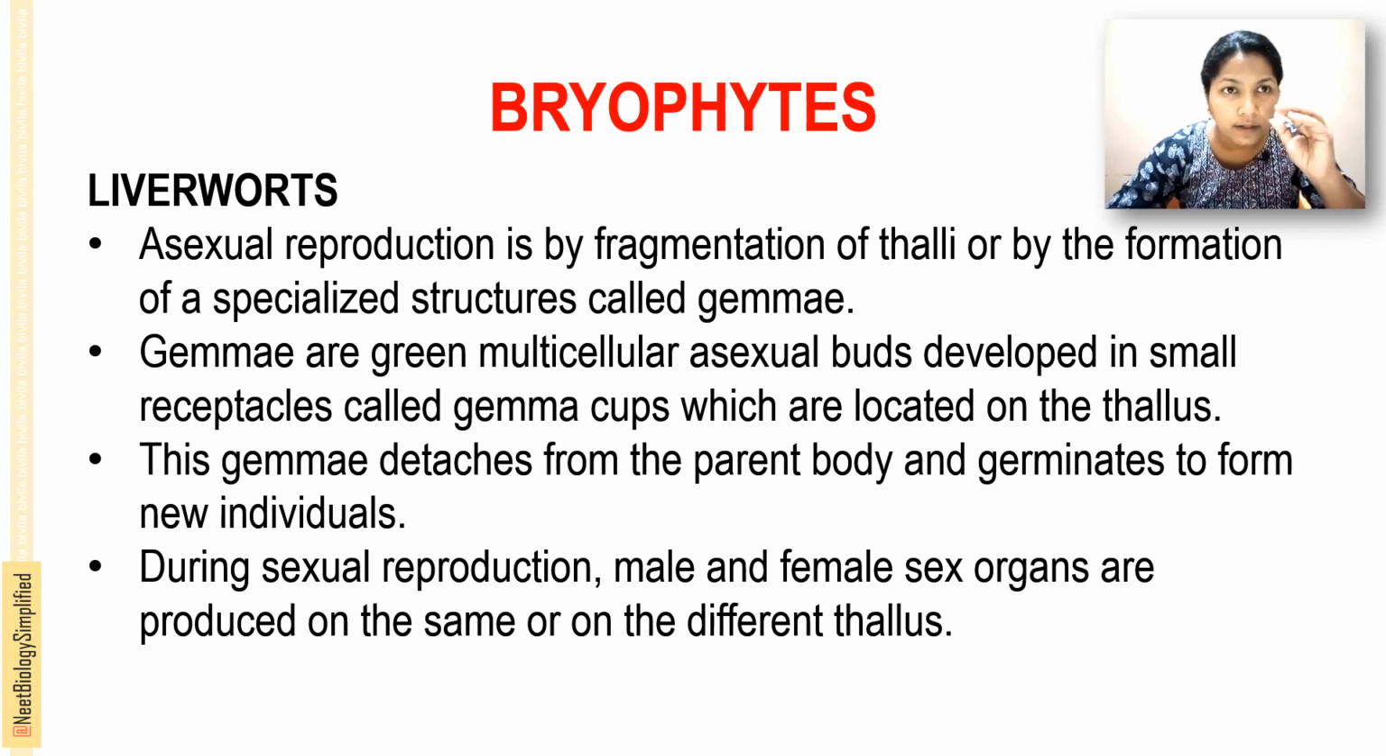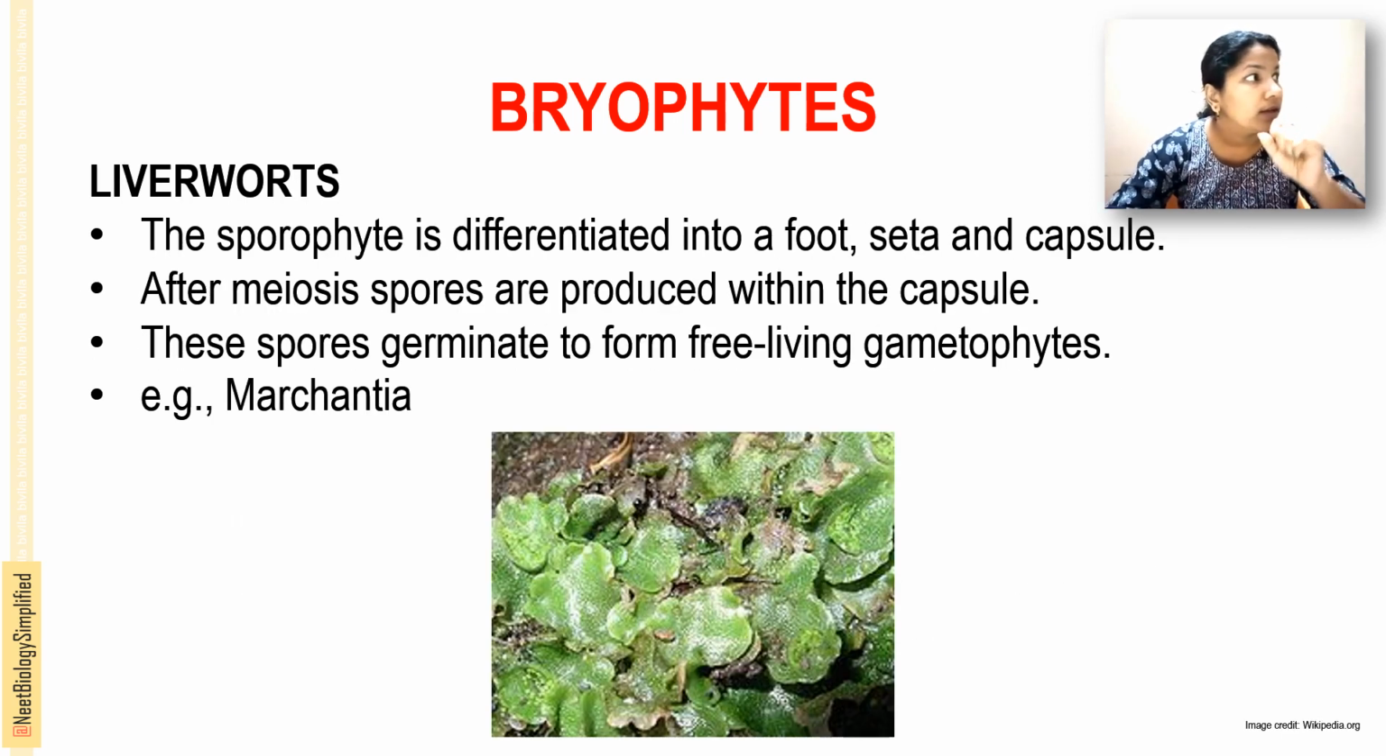And at last this gamete detaches from the parent body and germinates to form the new individual. But in the case of sexual reproduction, male and female sex organs are produced on the same or on different thallus. In liverworts, the sporophyte is differentiated into foot, seta and the capsule.